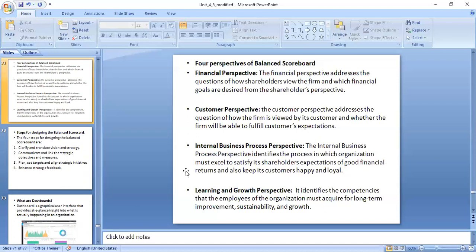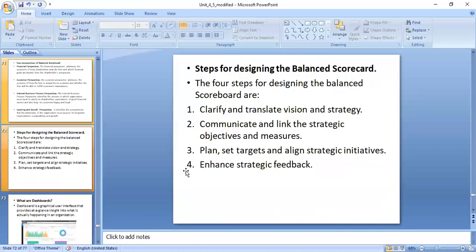That is your entire balanced scorecard. In one organization, you are supposed to think about the financial side, and after that satisfy your customer by fulfilling their expectations, and you are supposed to check your own business also, whether it is working properly or not. And the last is learning and growth in your company. The people who are working in your company, are they happy, are they learning something new or not, that you have to check. So these are the four perspectives of the balanced scorecard.